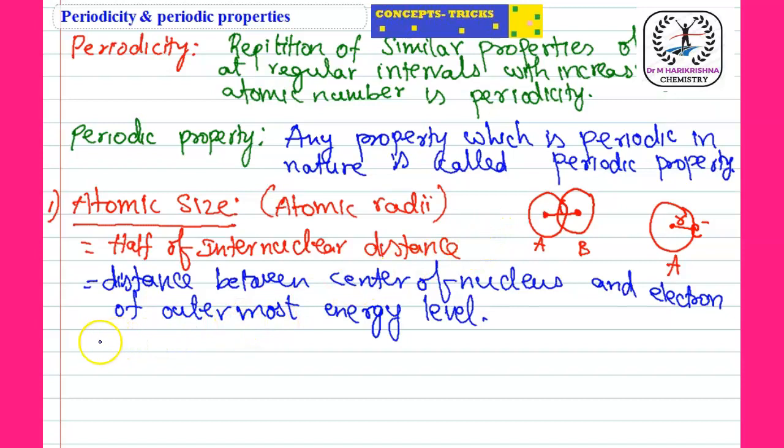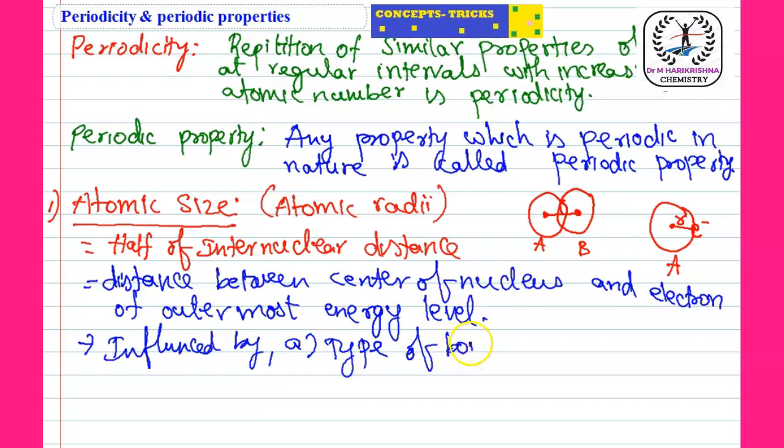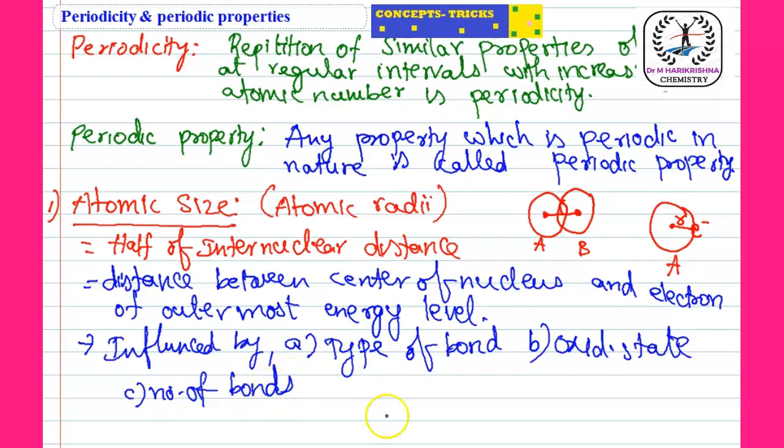Actually, this atomic radius is influenced by the type of bond, the oxidation state, and the number of bonds, that is, the coordination number. Coordination number means the number of bonds in inorganic compounds.